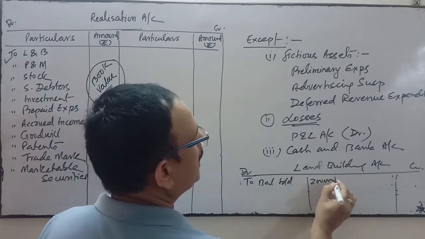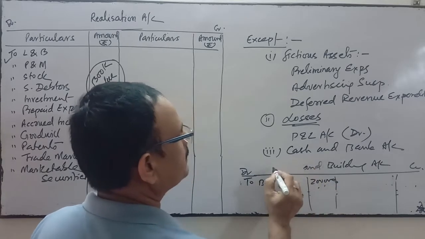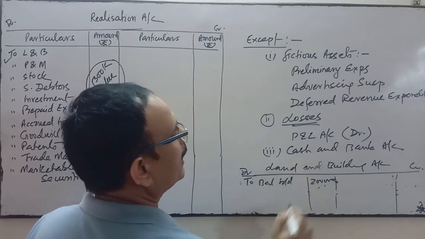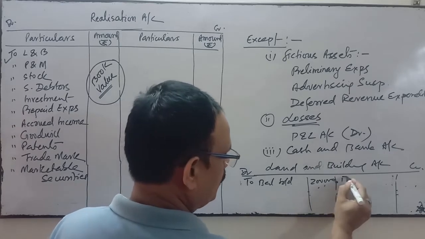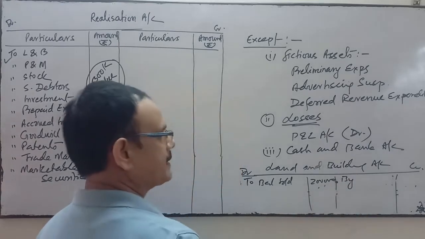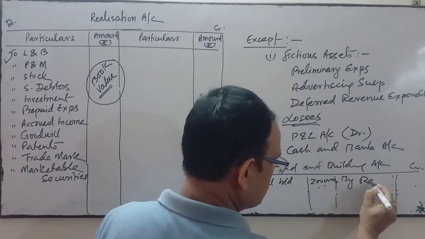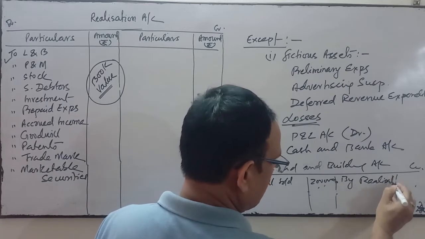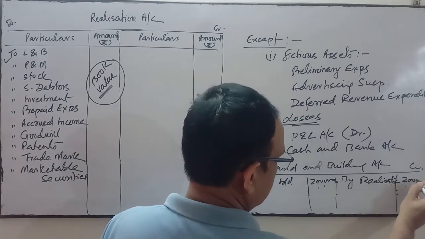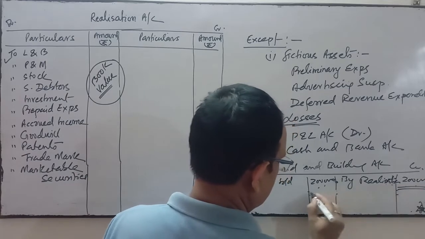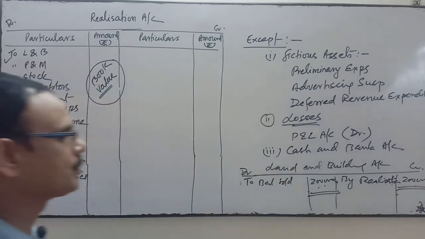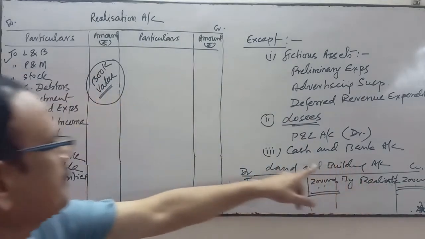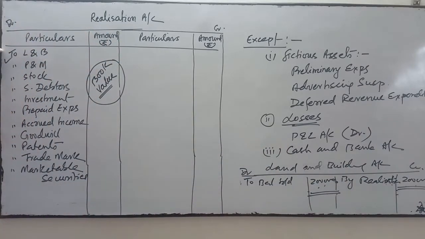We close this as the firm is dissolved by transferring this amount to realization account. Now this account is closed, and the entry will be realization account debit to land and building.